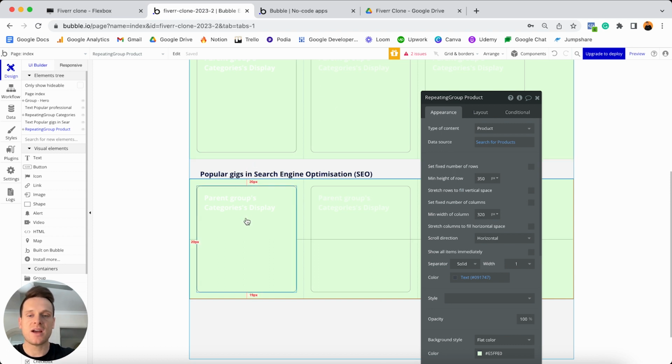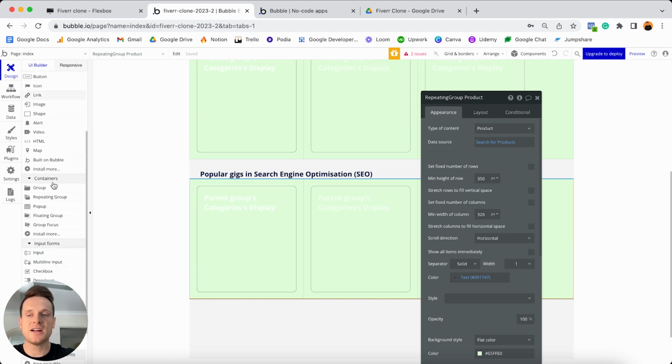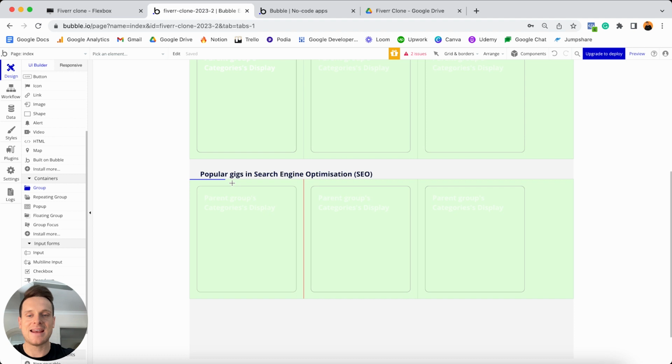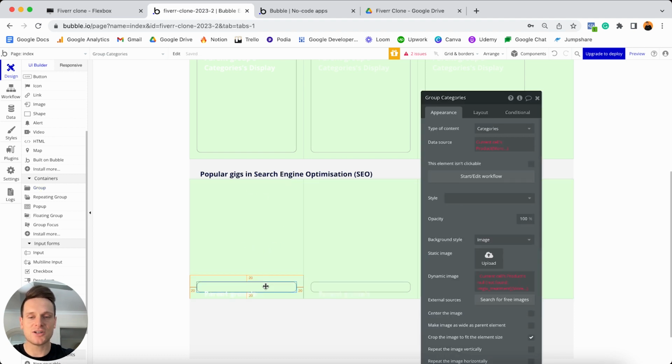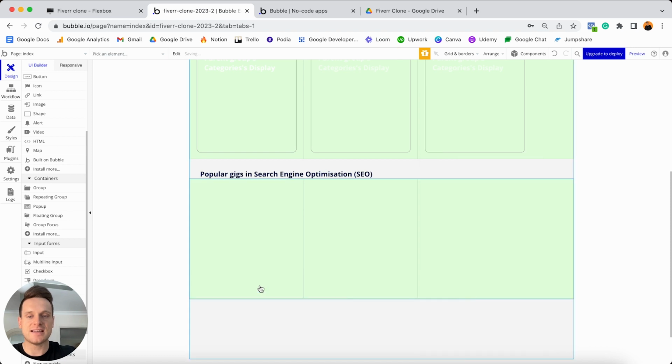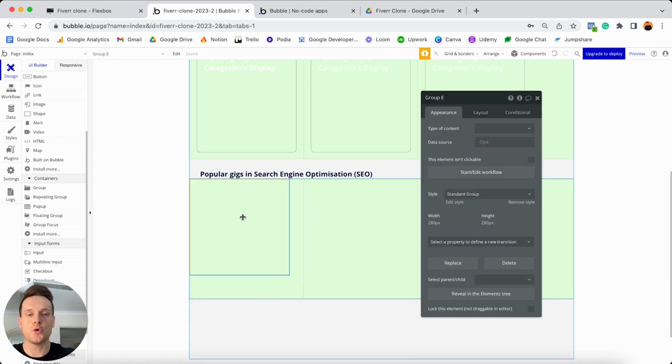But before I do that, I just need to add another group inside of this repeating group because that's going to house all of the information. And then I'm just going to delete this existing group that we've added. We no longer need that. And so if we jump on down to our containers menu, we're going to add yet another group inside of our repeating group. And it's at this point that we can now select our existing group and just delete this, from which we can then select our new group here instead.